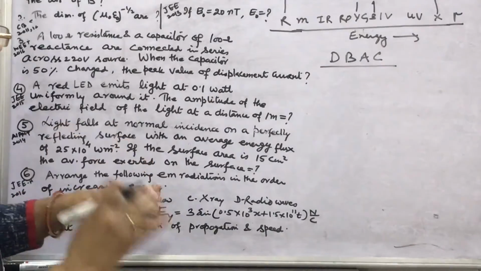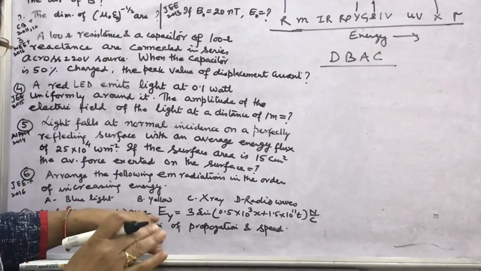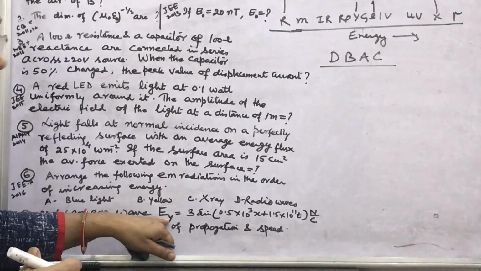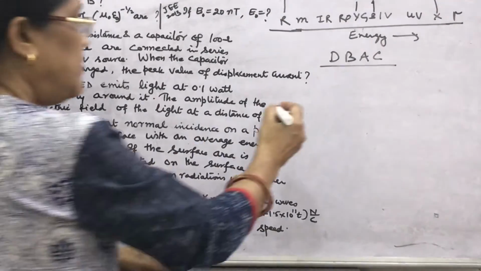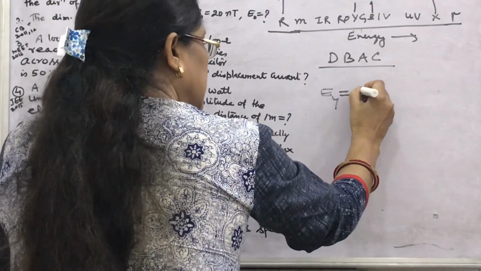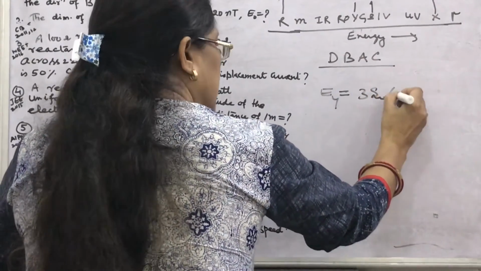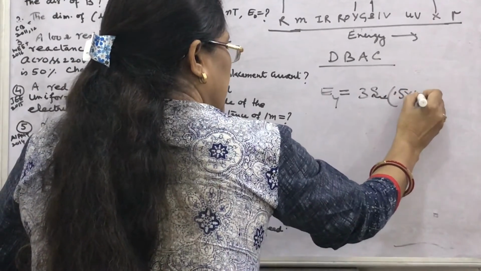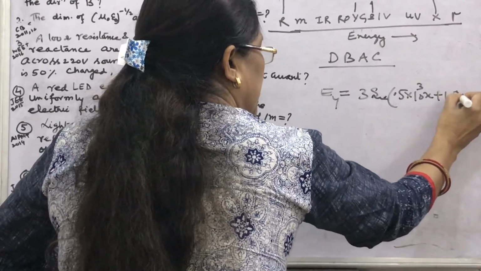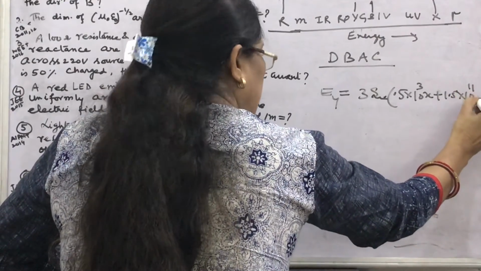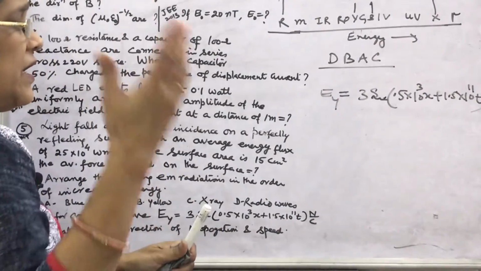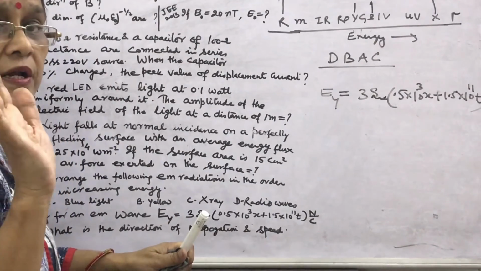Look at the expression for the EM wave electric field. Along which axis? Y axis it is given. So the expression for the electric field along y axis is 3 sin (0.5 into 10 to the power 3 x plus 1.5 into 10 to the power 11 t). In what direction is the EM wave propagating?